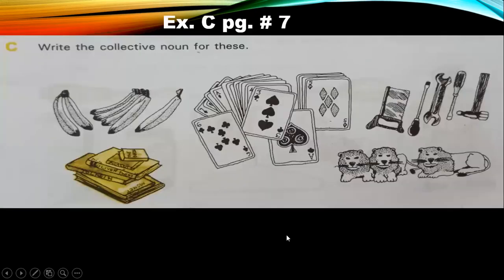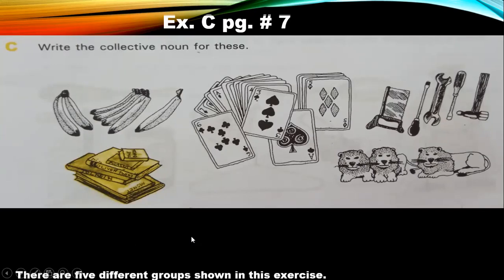Okay, let's move on. Okay, so write the collective nouns of these. Now you have to give the collective nouns for these words. Now this is what? It's a group of bananas, right? This is a pile of books. This is cards. These are tools and these are lions. Now I can give you some hints that there are some of them that we have already discussed in the previous slide. So if you don't find the word, look in the slides for it.